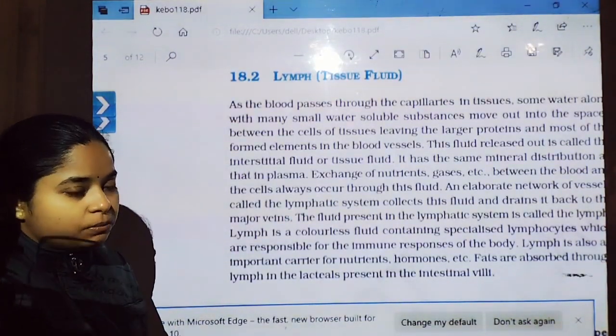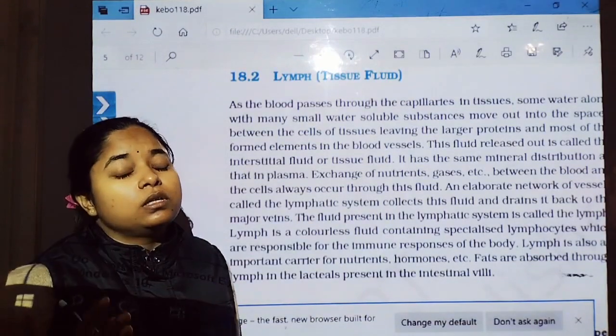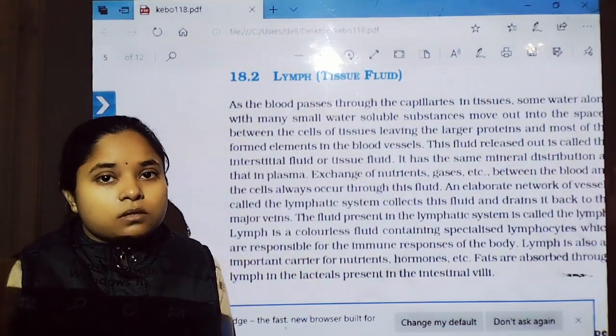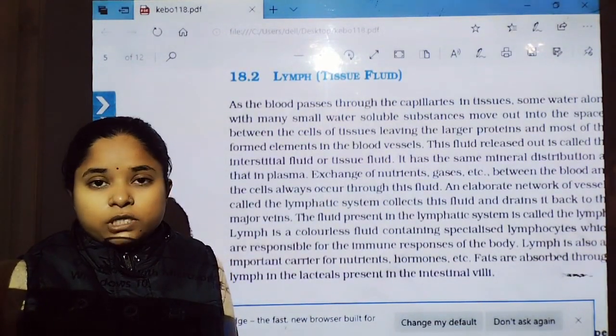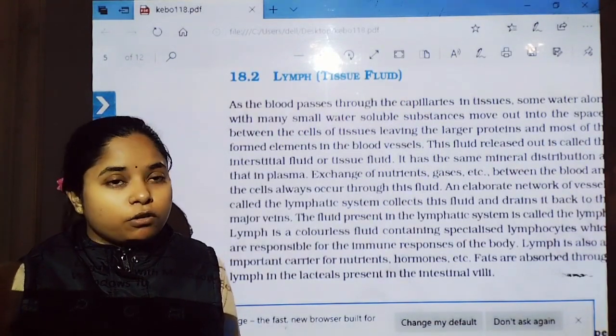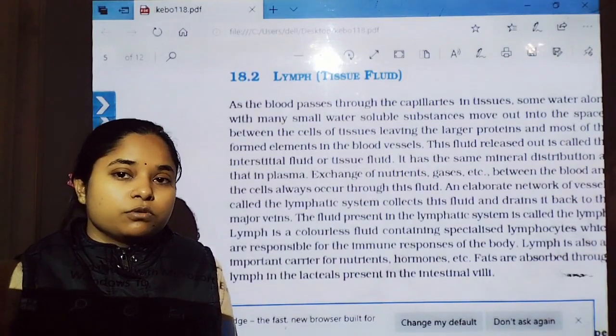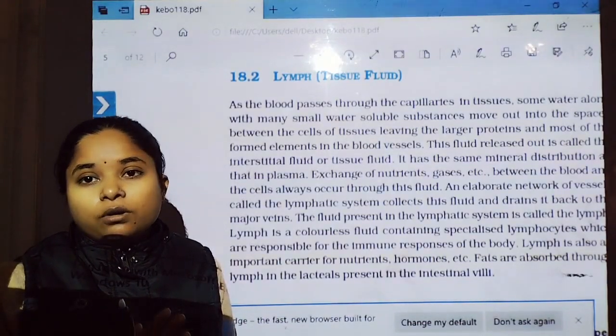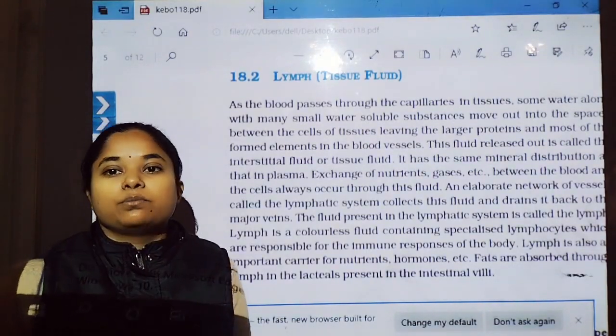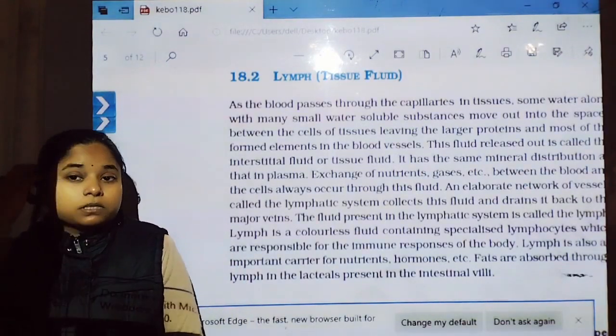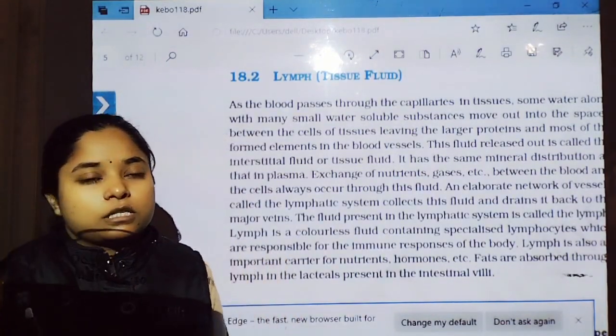As we know, in the previous class, we discussed the blood and the components of blood, like plasma and the formed elements, in which we discussed the RBCs, WBCs and platelets, and how they carry out different body functions. RBCs play an important role in gaseous exchange.